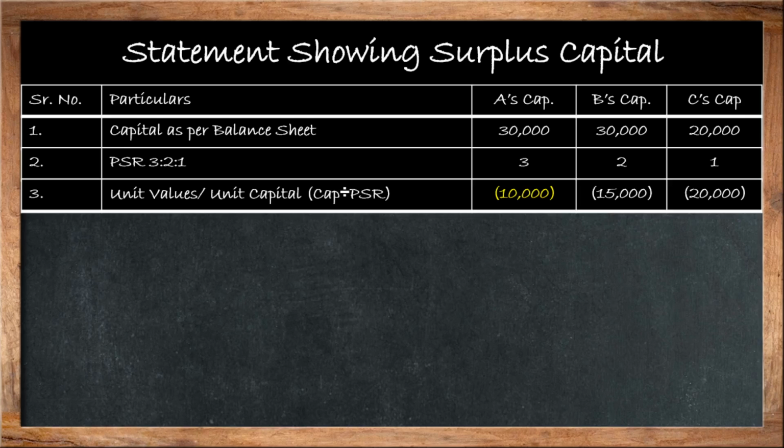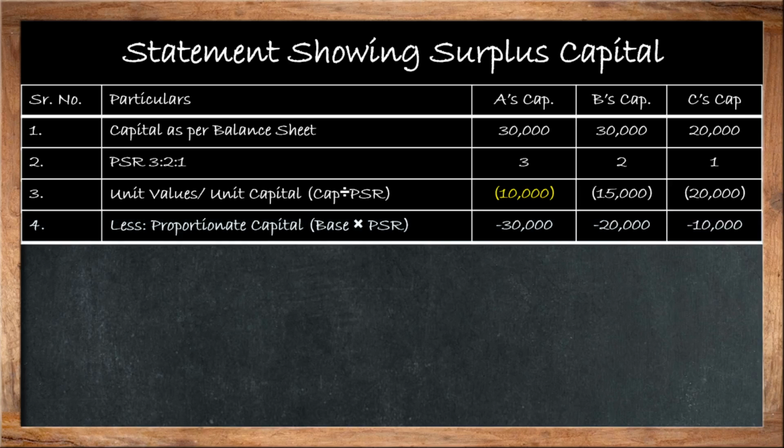So the next step is proportionate capital. Here you can see 10,000 is in another color, while the others are in white, and only 10,000 is in yellow. Why is it so? I am going to discuss with you why it is in yellow.